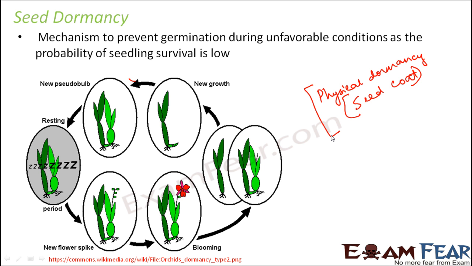Due to reduced metabolic activity during dormancy, a lot of energy can also be conserved. That's how, even though the seed is still alive and still capable of giving rise to a new plant, it just goes for a long pause. And that long pause is nothing but termed seed dormancy.